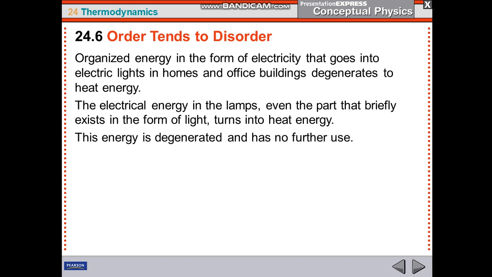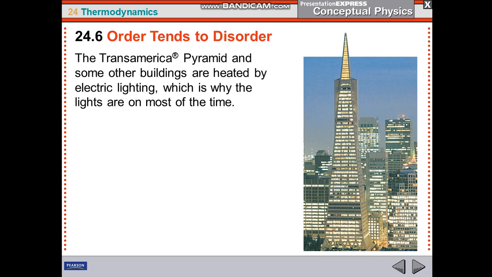Organized energy in the form of electricity that goes into electric lights in homes and office buildings degenerates to heat energy. The electrical energy in the lamps, even the part that briefly exists in the form of light, turns into heat energy. This energy is degenerated and has no further use. So you can say here order tends to disorder. The Transamerica Pyramid and some other buildings are heated by electric lighting, which is why the lights are on most of the time.